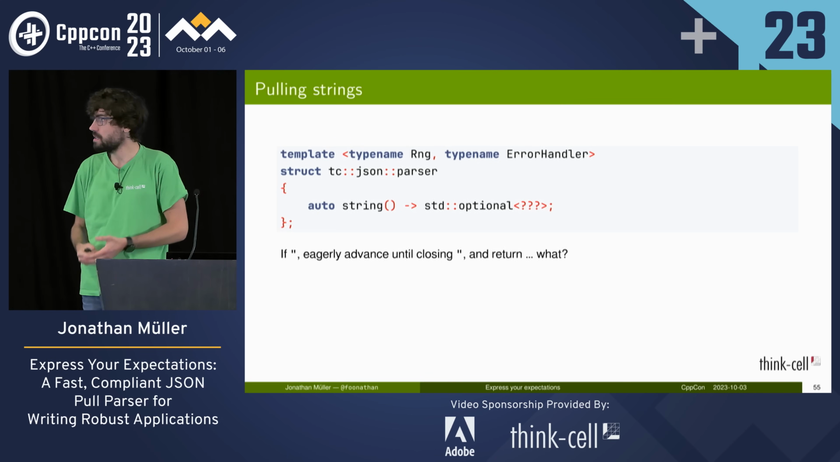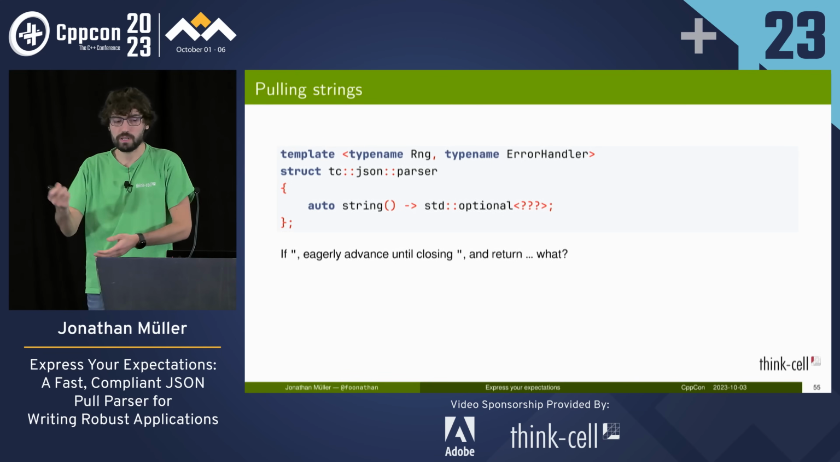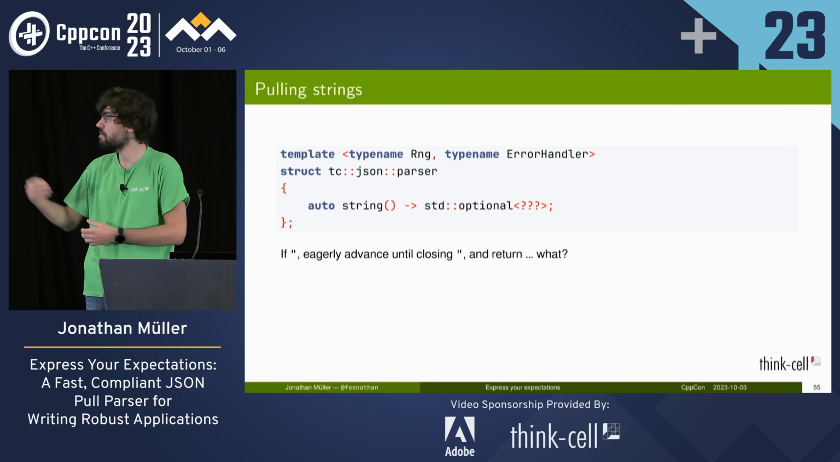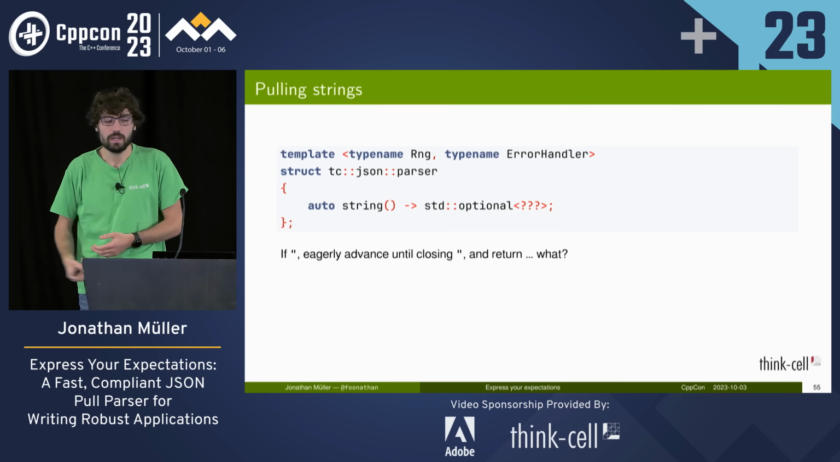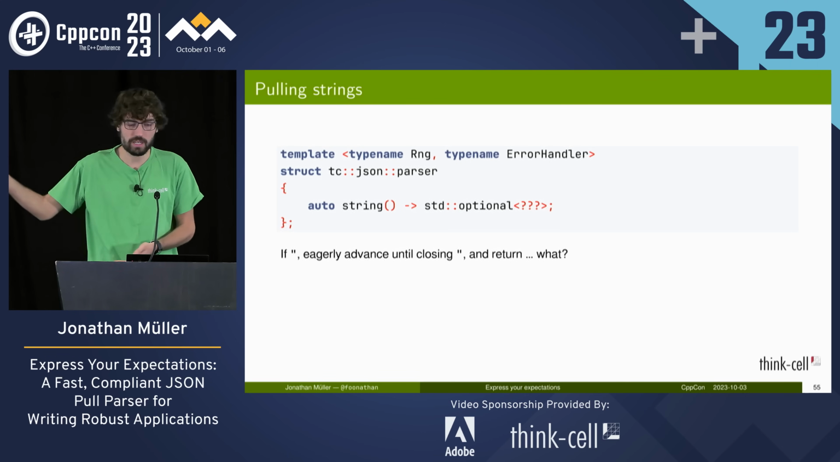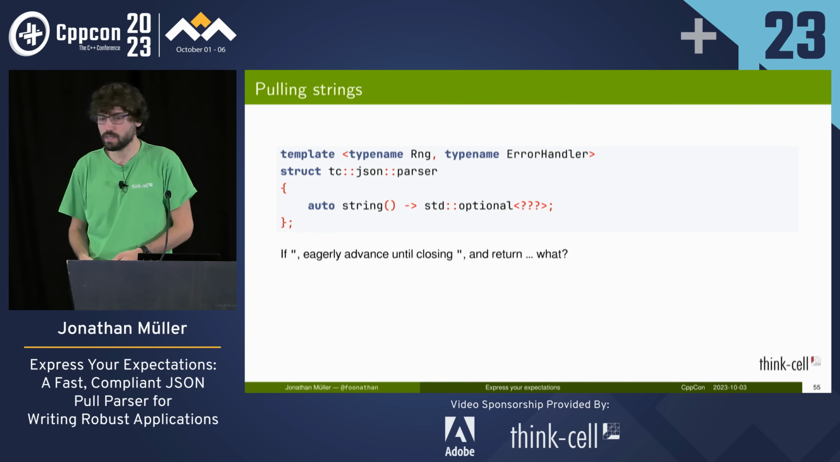String works similarly. So when we have an open quote at the current position, we will consume everything until we find the corresponding closing one. So we've pulled it, and then we return the string. Right? It's a bit like, at what point do we return the string? A similar question came up with the S-expression parser. How do we return the string?